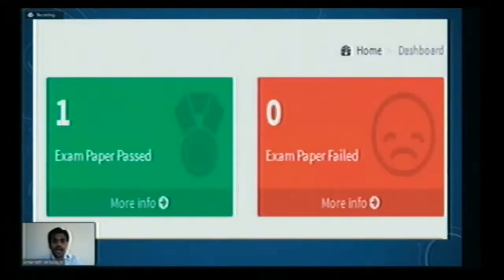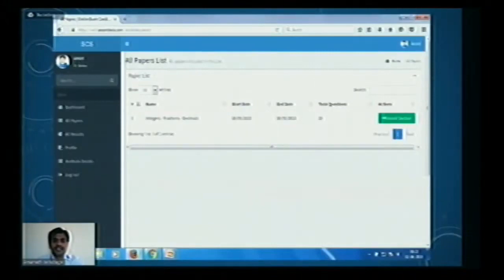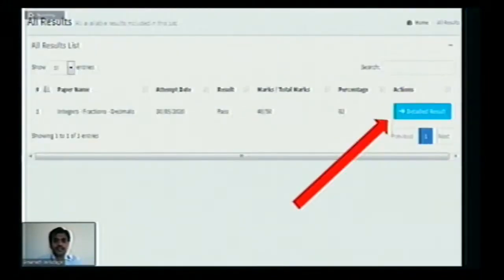After that, he'll have 2 more windows, exam paper passed and exam paper failed. Based on the result, the student will get the results immediately. These are the papers available for the user. You can see what papers are available, what exams he has written, and the results available. In this screen, the student will see the result page. When you click on that result, the complete result of that particular exam will be displayed.